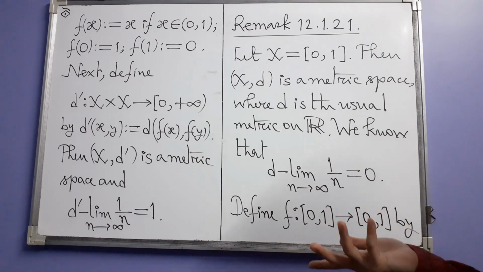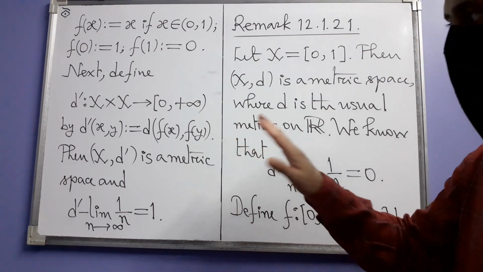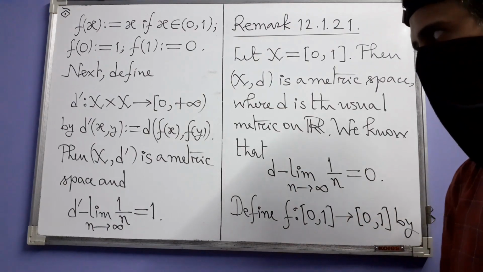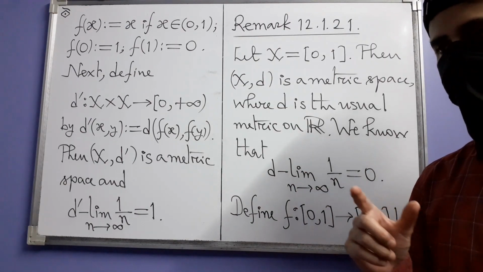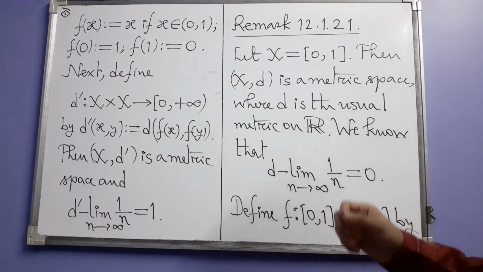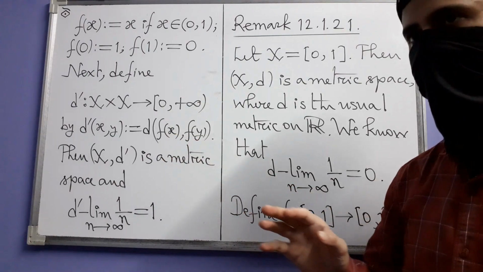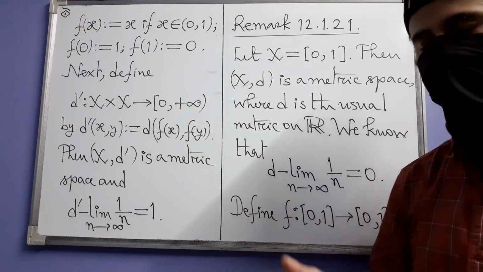Let me just go through a few of the axioms. What do you need to prove that this is a metric? Always keep in mind that whenever you define a new function in any place, you have to see that the function makes sense and it's well defined.